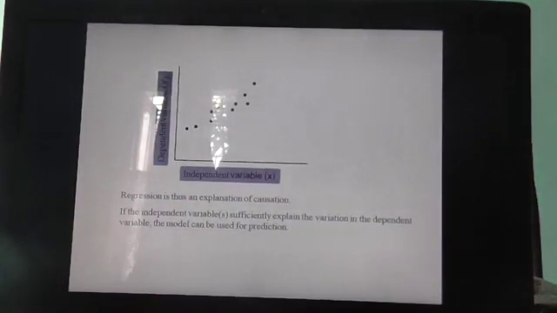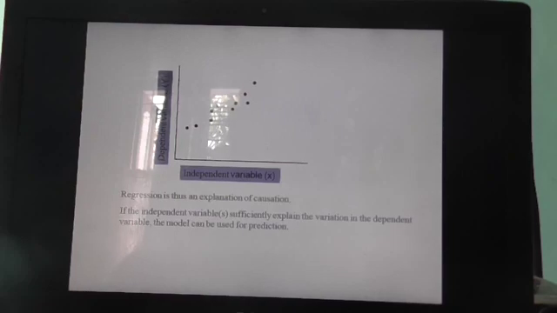Next, this is a scatter diagram: if we plot the different points with respect to x and y, it could look like this. This is the scatter plot of a set of data having n data points. The first one we can call x1, y1, and the last one xn, yn.